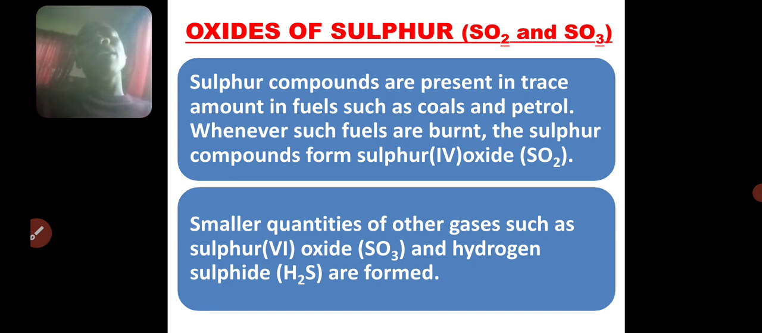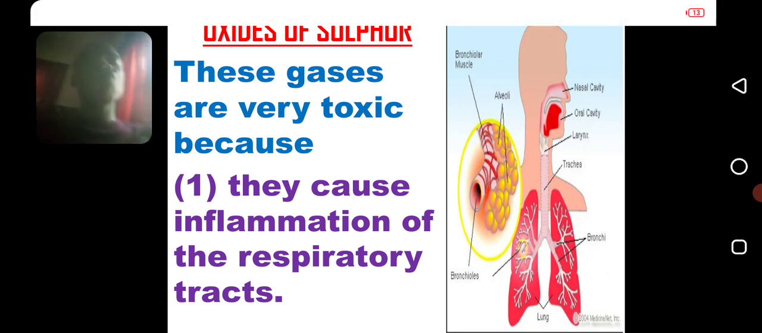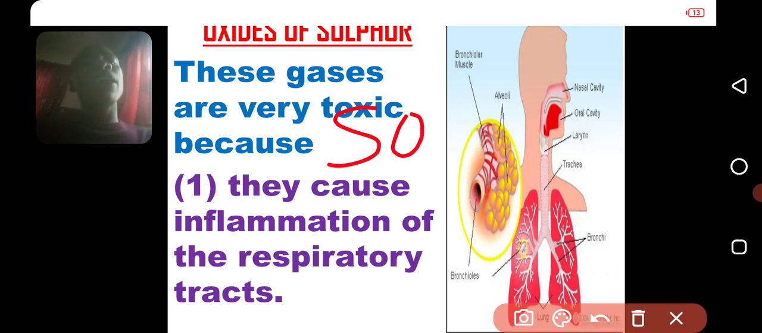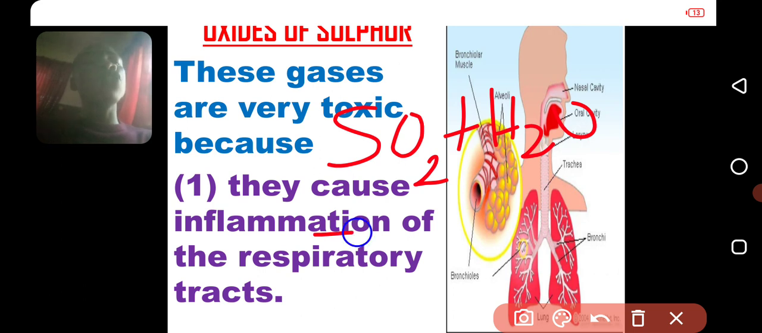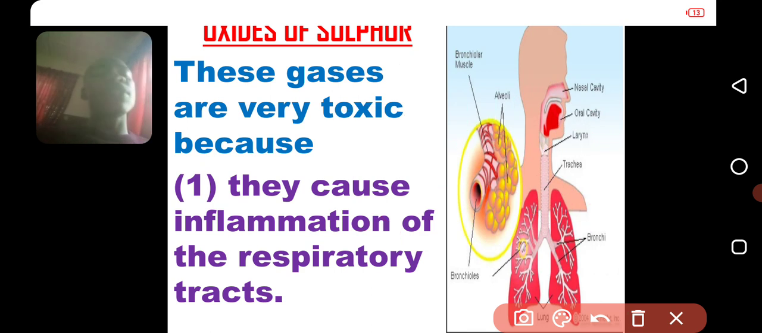Now, the compounds of sulphur are very toxic because, number one, they can cause inflammation of the respiratory tract. You know, these gases are acidic, SO2. They can dissolve on the wall, on the mucous lining of the lung, and turn to acid, H2SO3. And when that happens, the mucous lining will be eaten up until there's a danger in the lung, cause inflammation.